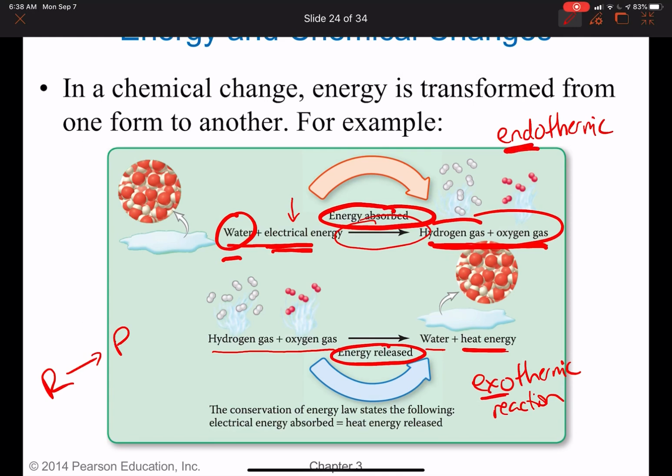But the law of conservation of energy basically says that the amount of energy absorbed equals the energy released. So we've had to put energy in for this process, and where did that energy go? It went into the chemical bonds. And then here we had energy coming out from the chemical bonds, and that showed up as heat energy on the other side. So this heat energy is your kinetic energy, and the energy that we got out of the bonds, that would be potential energy. So again, you have potential being converted into kinetic. Energy is not lost.